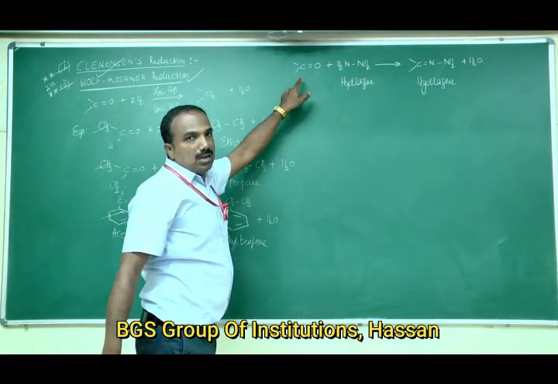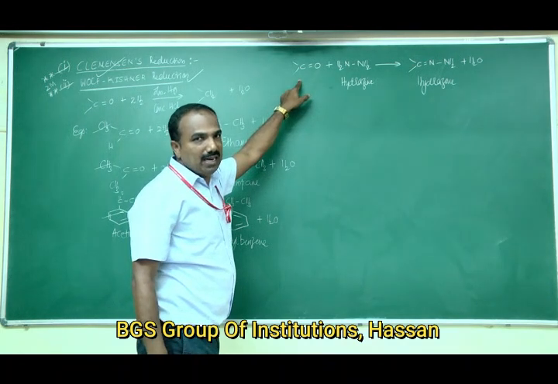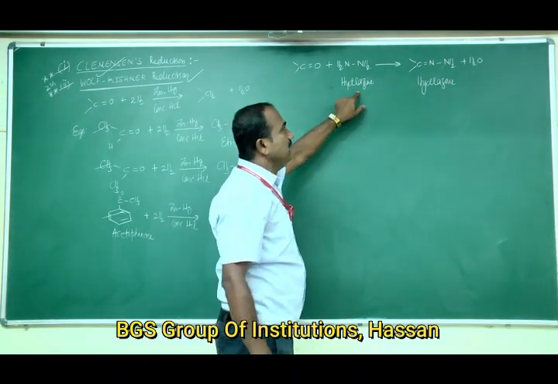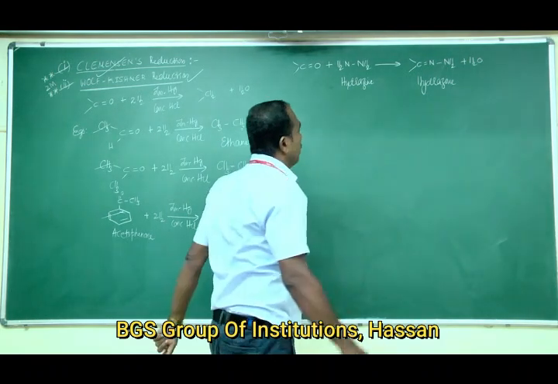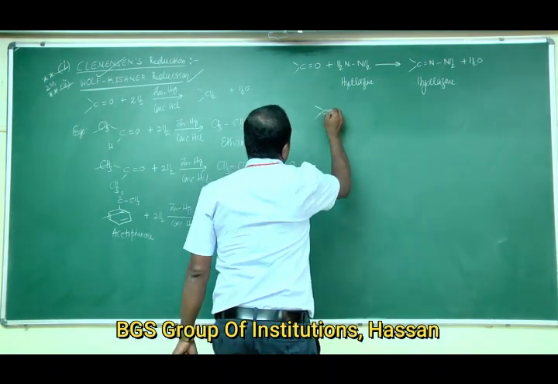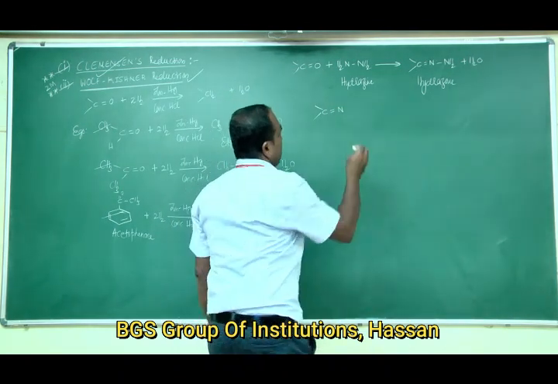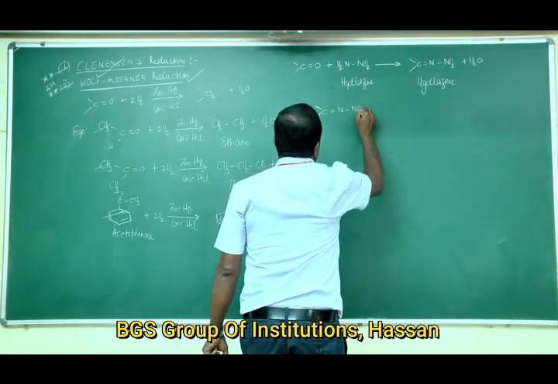Carbonyl compounds, whether aldehyde or ketone, on treating with hydrazine give hydrazone, that is C double bond N connected to single bond NH2.